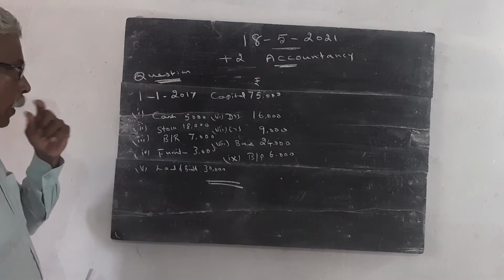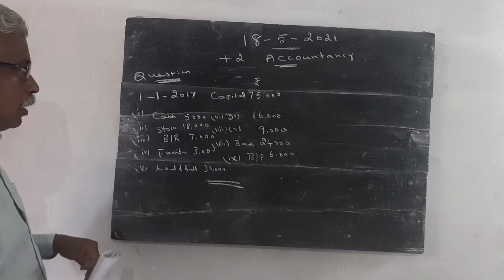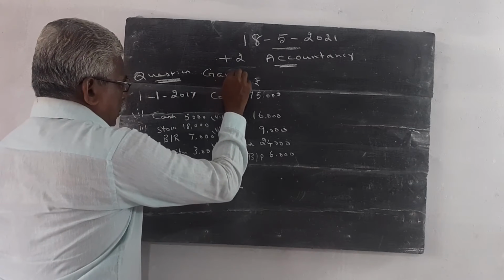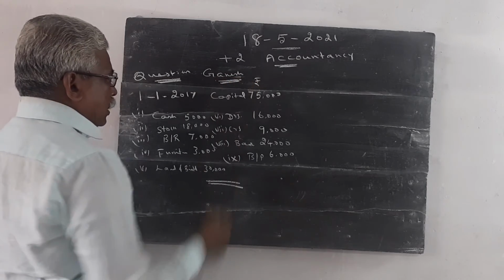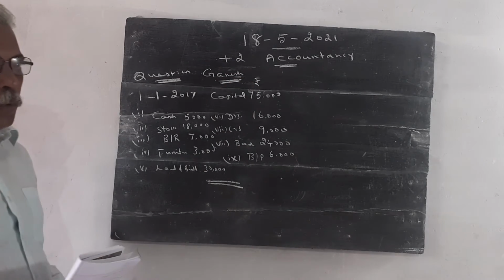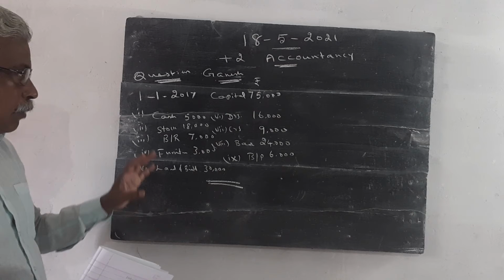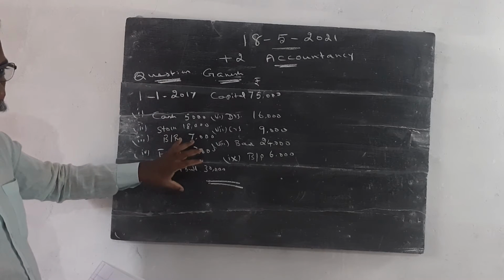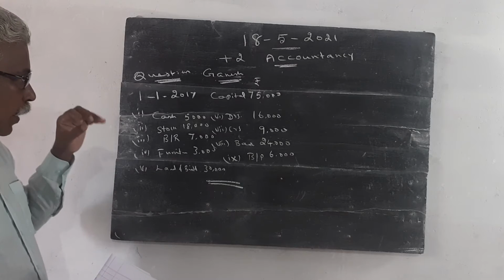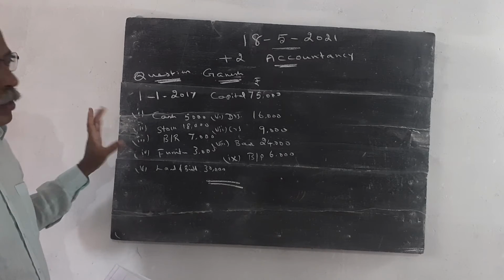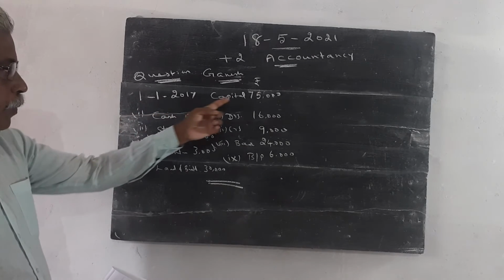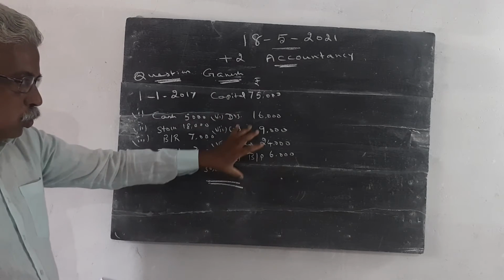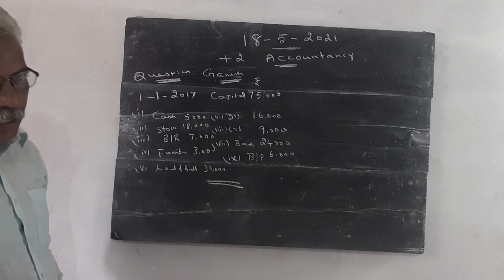Once again, there is one proprietor, his name is Ganesh. He is not maintaining the books of account properly, but some information is given in the question. With the help of this information, we have to find out the profit or loss. Opening capital is given, and we have to calculate the closing capital.